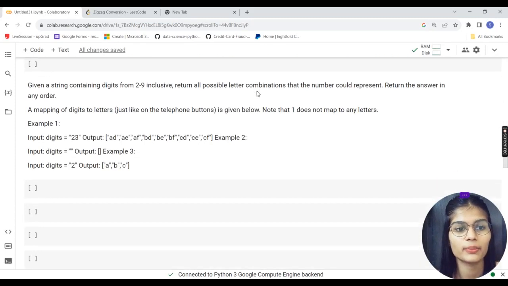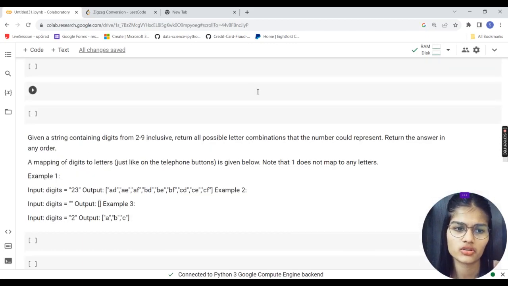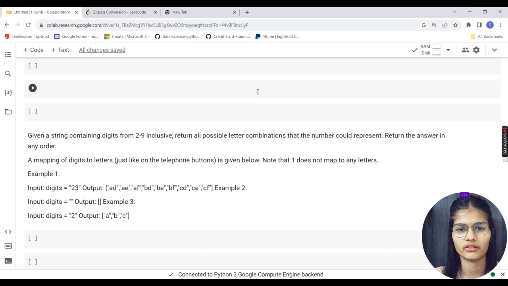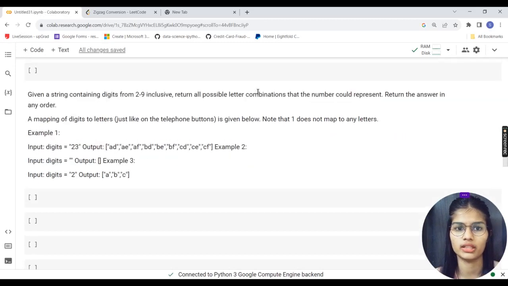So this says we are having a base string which contains digits from 2 to 9, inclusive. It returns all the possible letter combinations that the number could represent. Return the answer in any order. The mapping of digits to letters is just like on telephone buttons, given below. Note that 1 does not map to any letter.